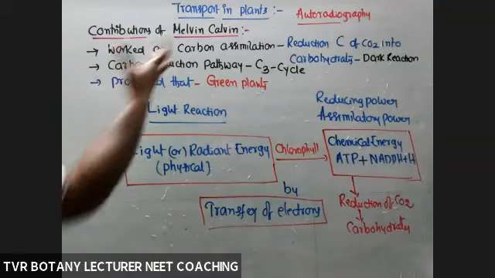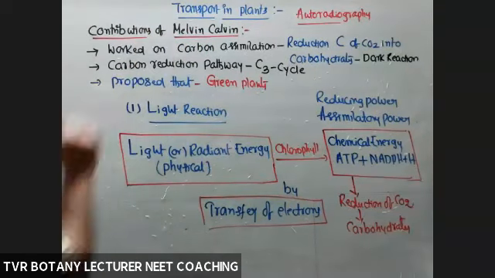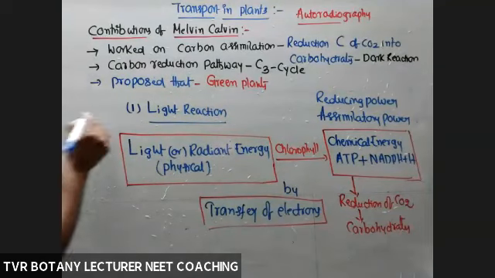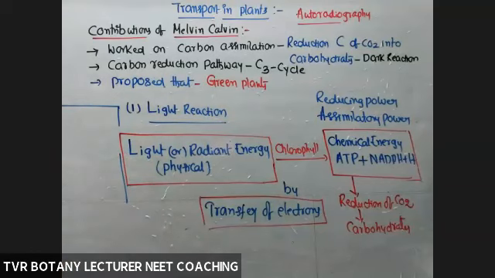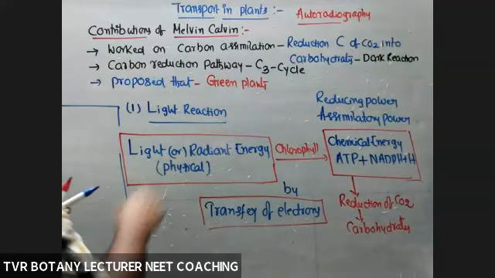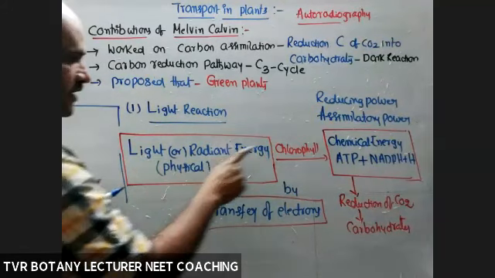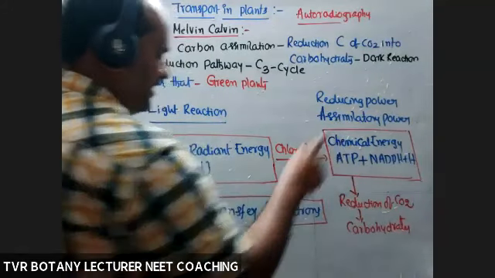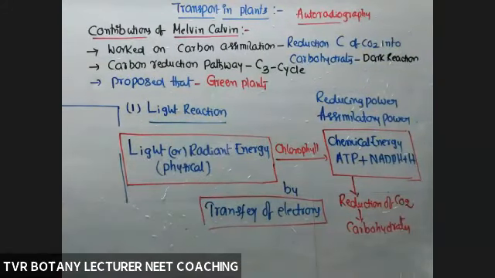So what about other applications of the proposal of Melvin Calvin? Nowadays, we are using the concepts of Melvin Calvin. What is the concept? See here. Chlorophyll is able to harvest sunlight and convert light, physical energy, into chemical energy. On the basis of this, nowadays we are focusing on various materials.